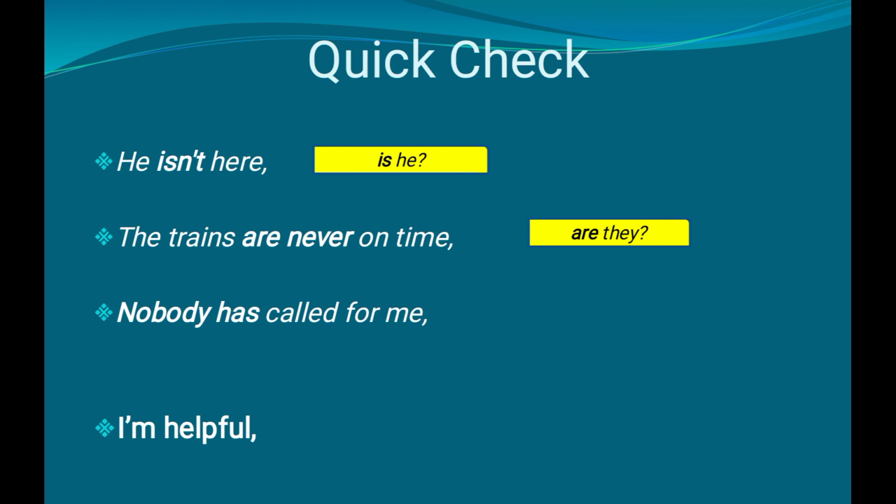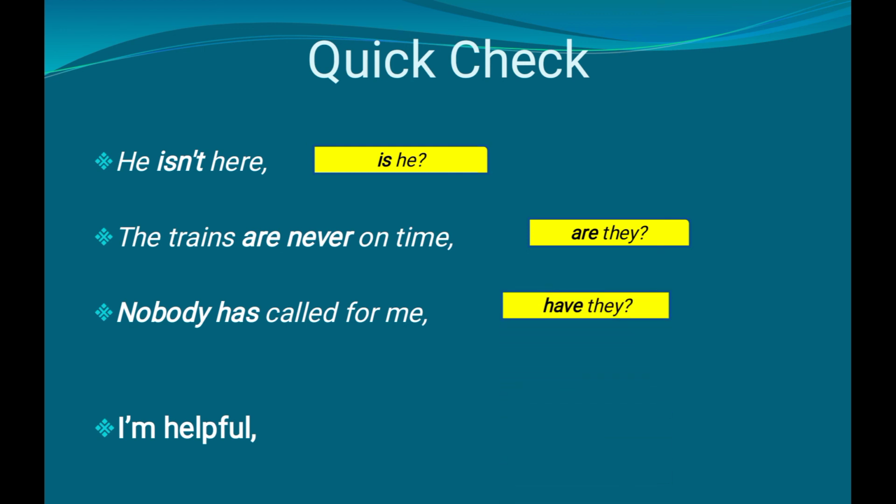Nobody, as I already discussed, indicates a group of persons. So we have to use the pronoun they. For using they, can we use the auxiliary verb has there? No, it will not be correct. If we say the answer is has they, it will be wrong, because nobody indicates a group of persons. So we have to use the plural form of has, that is have. Have they. So the answer is have they.